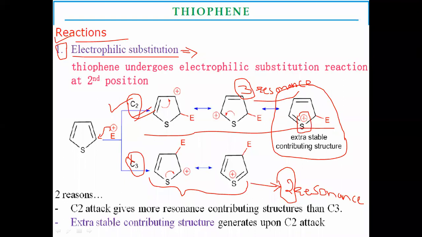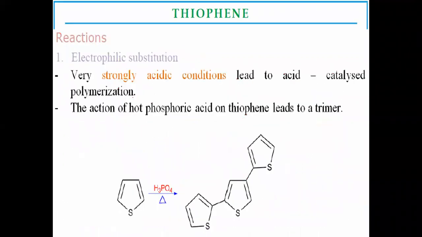And out of those three structures, the most stable one is where the electrophile attacks at the C2 position. So now we will look at the electrophilic substitution reactions in detail.